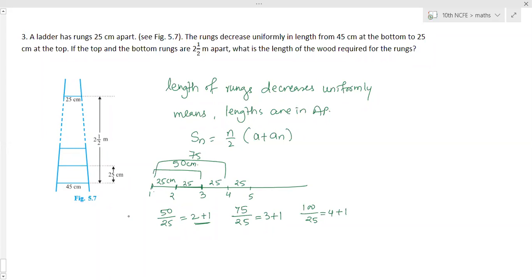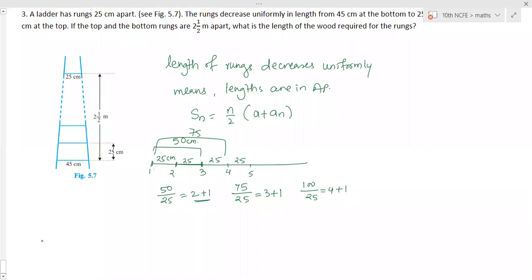Now how much is the total distance between first and last? 2.5 meters. That means how many centimeters?